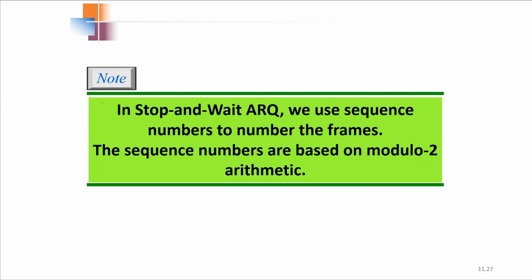One more point here. In stop and wait ARQ, we use a sequence number to number the frames.